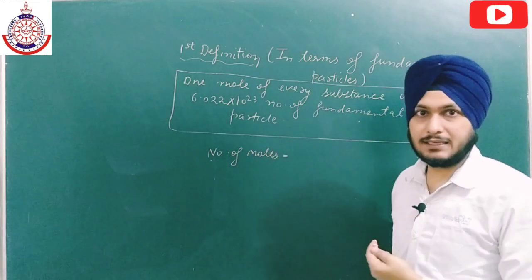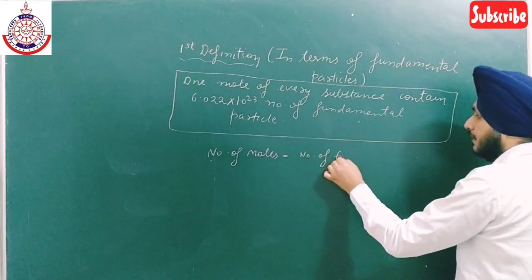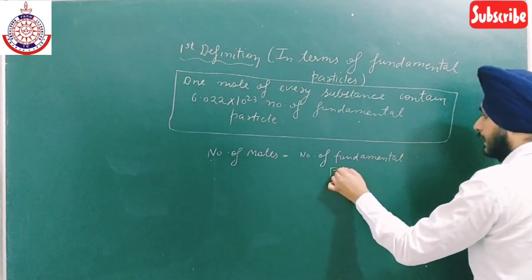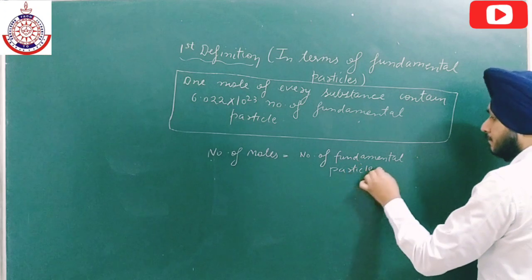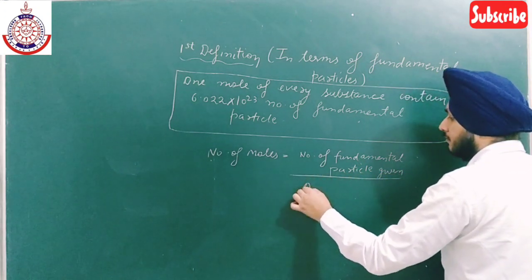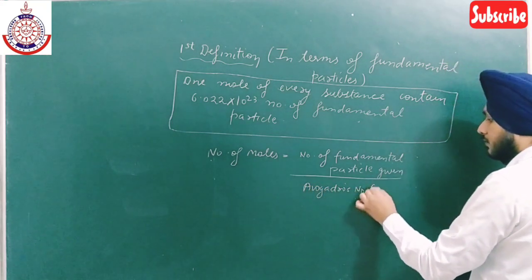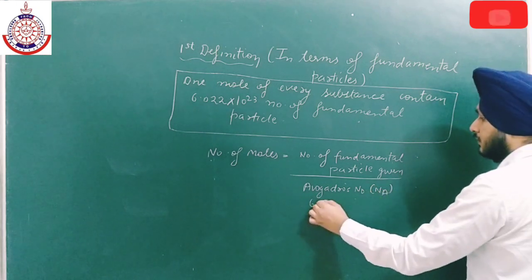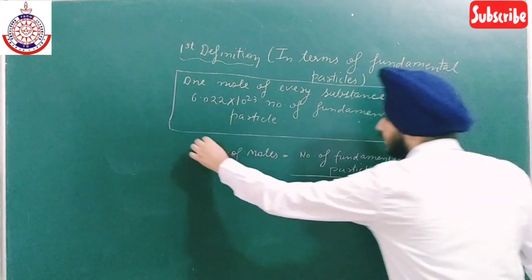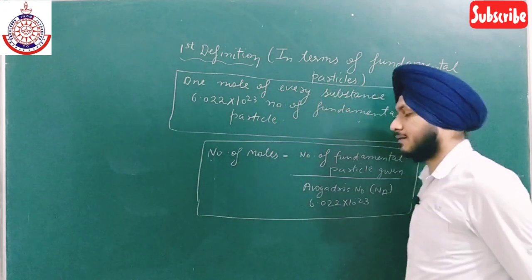If the number of particles is given, then the number of moles is the number of fundamental particles given divided by Avogadro's number. Avogadro's number is 6.022 into 10 to the power 23. So this is the first formula which we have to use in numerical problems in order to calculate the number of moles.